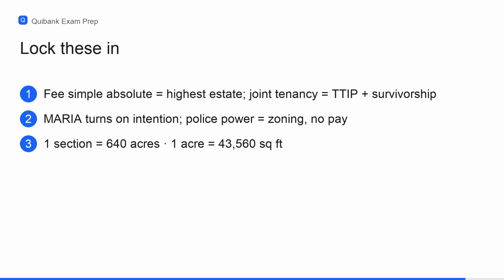A joint tenancy needs TTIP plus survivorship. The Maria test turns on intention, and police power is zoning without compensation. And memorize two numbers. A section is 640 acres, and an acre is 43,560 square feet.